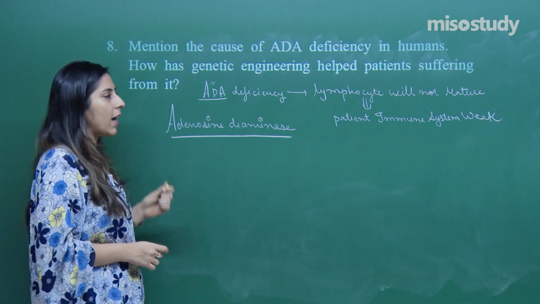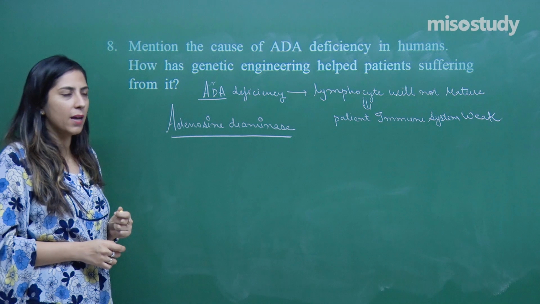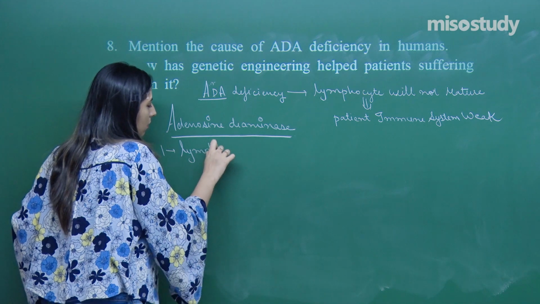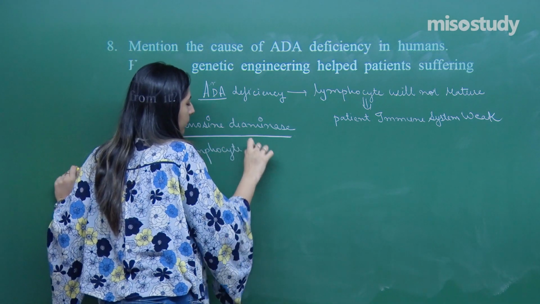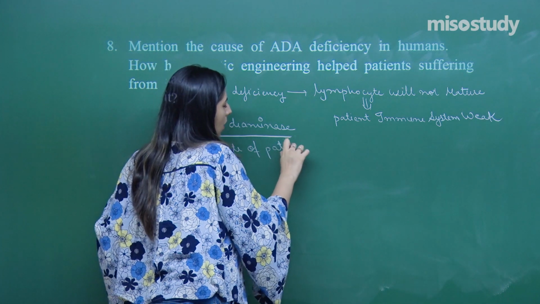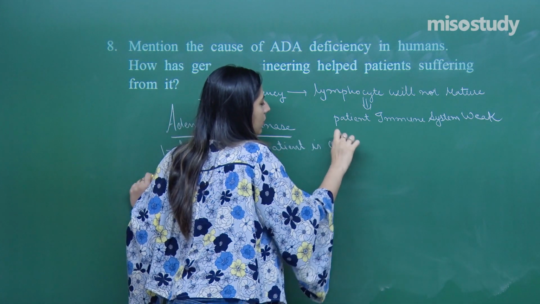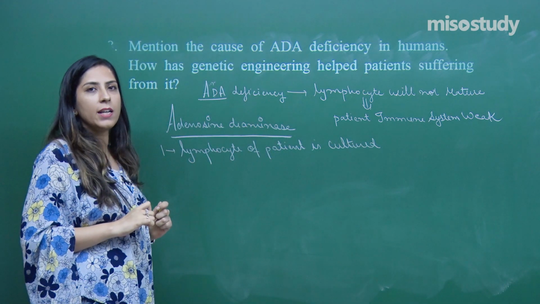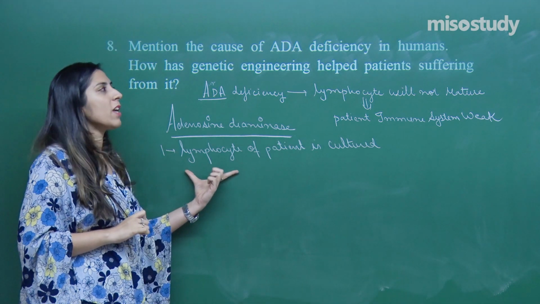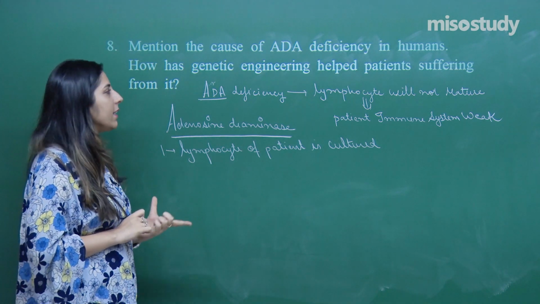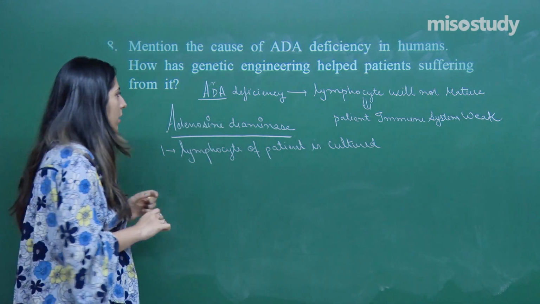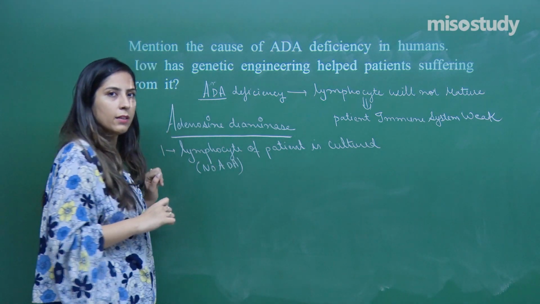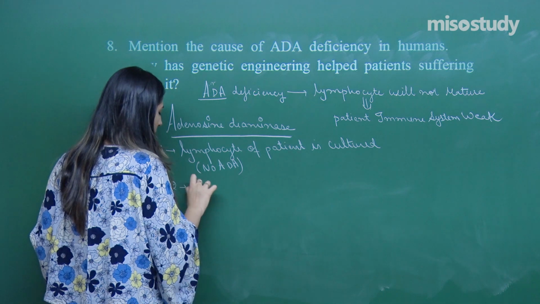There is a procedure for that. I'll explain the whole procedure in a stepwise manner. The first step is that lymphocytes of the patient are cultured. Lymphocytes of the patient are extracted and later on they are allowed to culture. Those lymphocytes which are taken out from the patient's body will not have this particular gene. So, no ADA is there. With the help of genetic engineering,